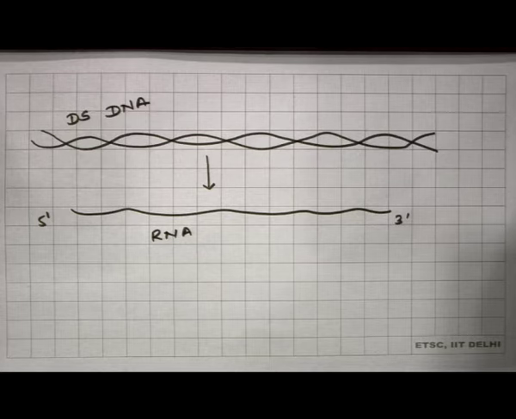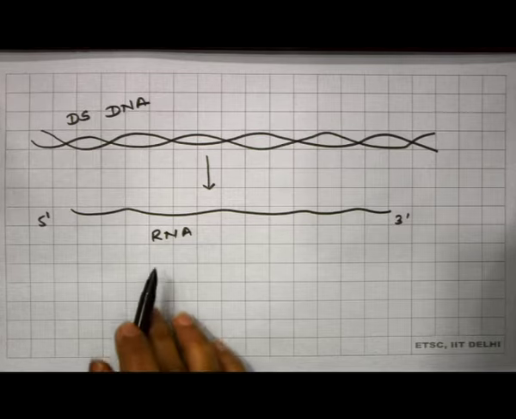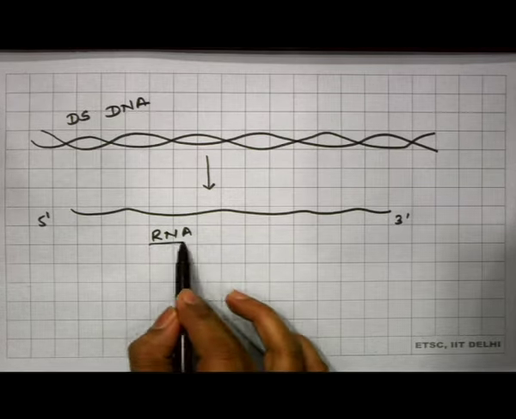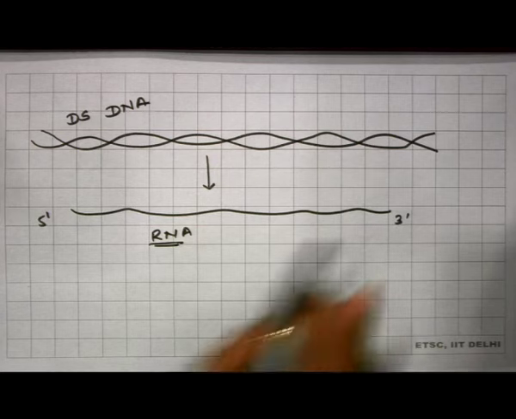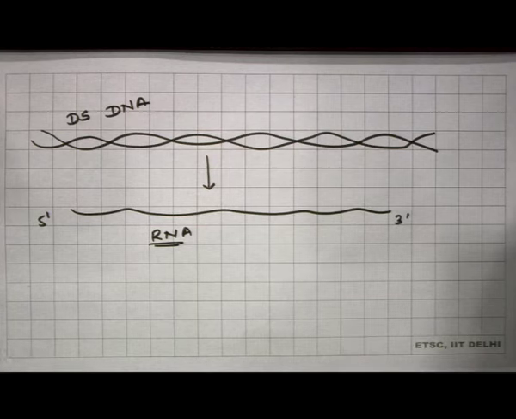So, the answer is that only one strand of the DNA will be transcribed during transcription, and as I told you earlier, RNA will be synthesized in 5 to 3 prime. So, only one strand of this particular DNA will be transcribed to synthesize single stranded RNA.